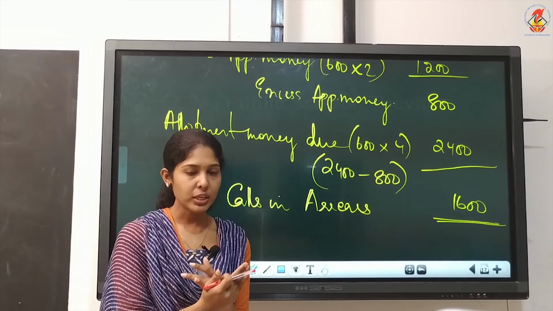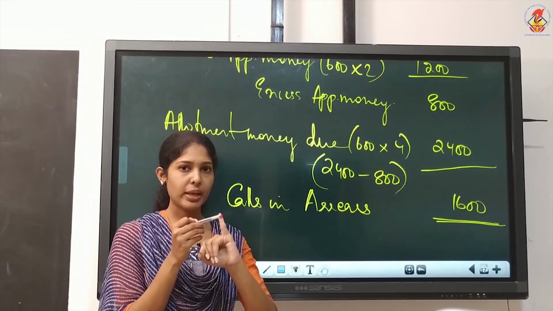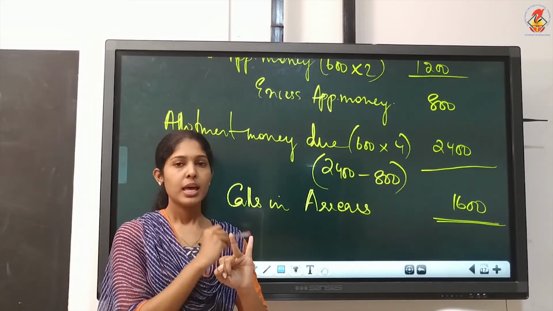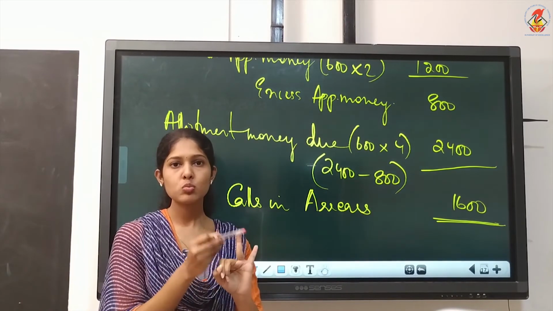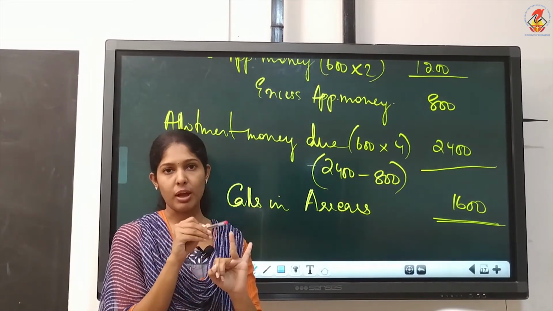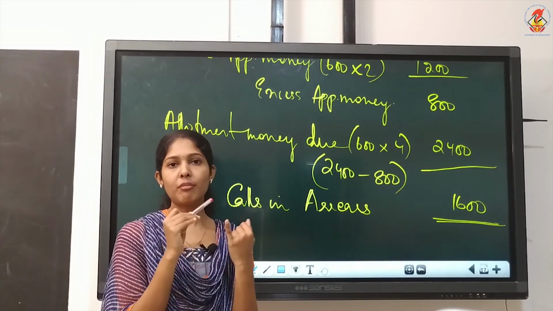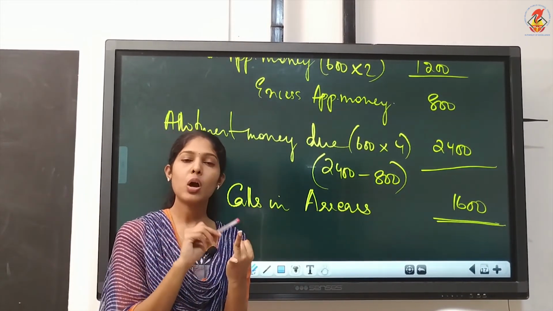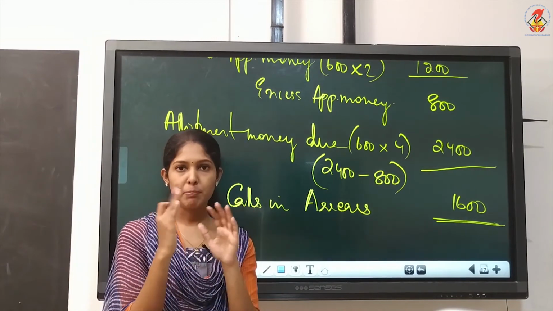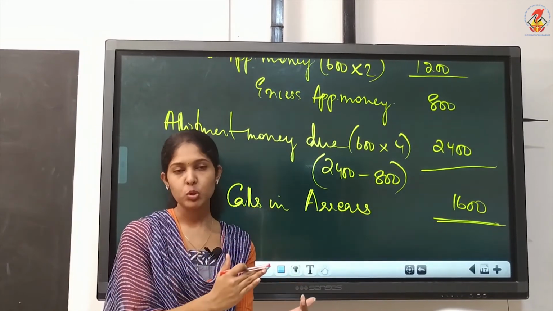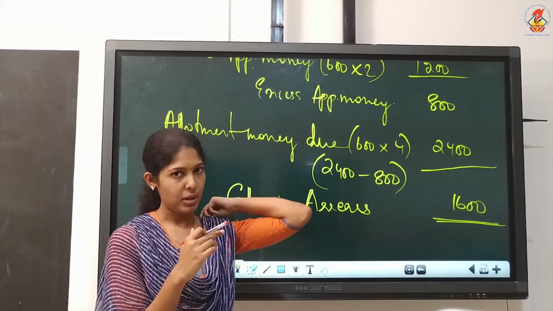So when should we do individual calculation? If the question is with oversubscription and there is calls in arrears with second installment, that you have to remember. And how will you start individual calculation? You have to see whether the applied or allotted number is given. Then applied is given means you have to compute the allotted number, apply the formula for that.